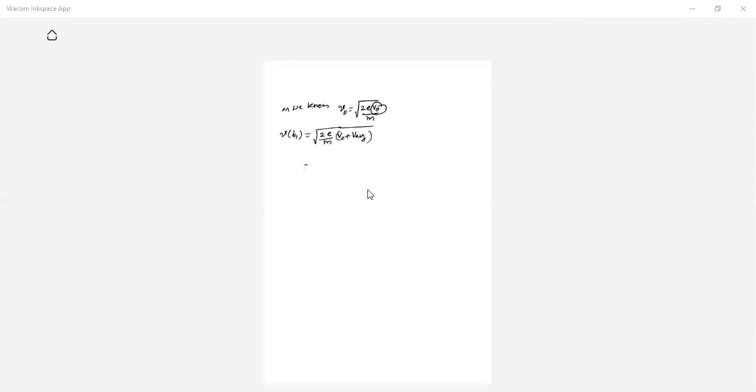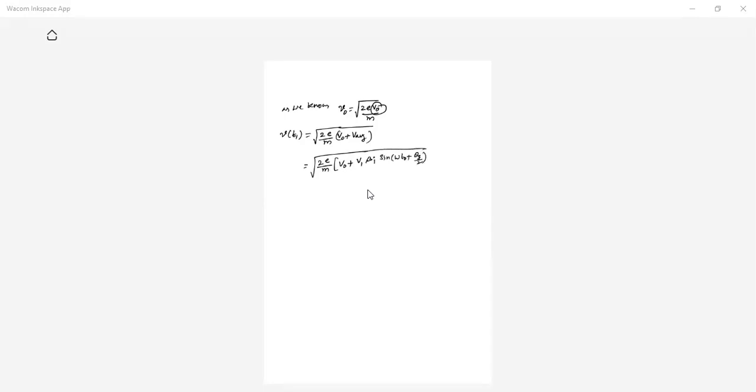So now we can write root of 2E by M of V naught plus V average, where V average is V1 beta I sin of omega T naught plus theta g by 2.